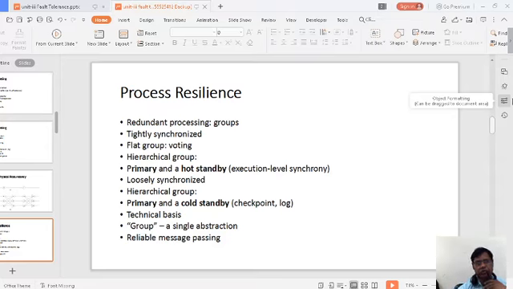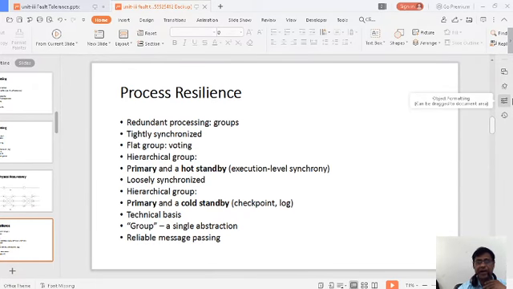And flat groups. Voting, we have just seen, is the way of transmitting, where there are chances of repetition, is it not? A1, A2, A3, and A1 is going to B1, B2, B3. And primary and a hot standby, that is execution level synchronization, where things are simplified. Loosely synchronized: sometimes things are loosely synchronized, and then there are chances of a problem happening again.